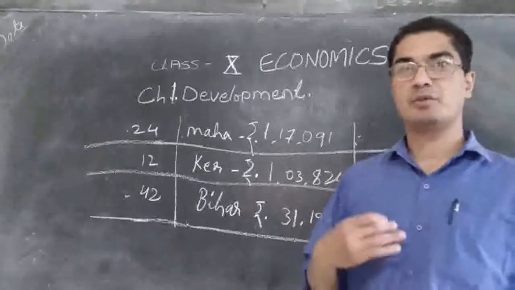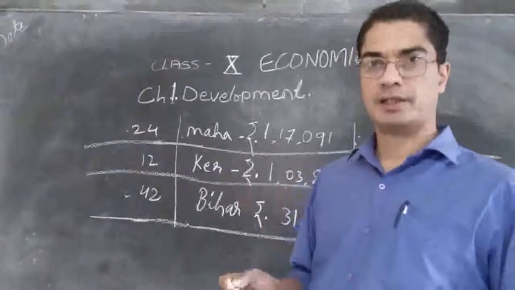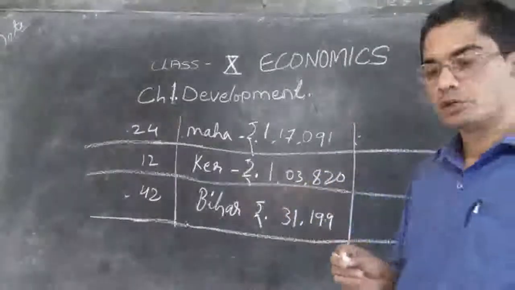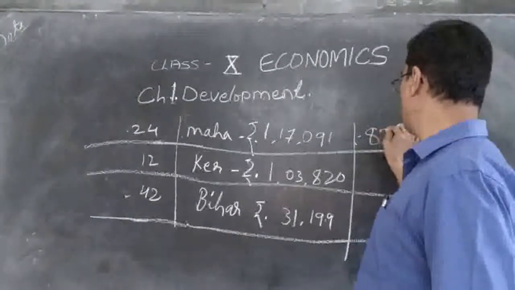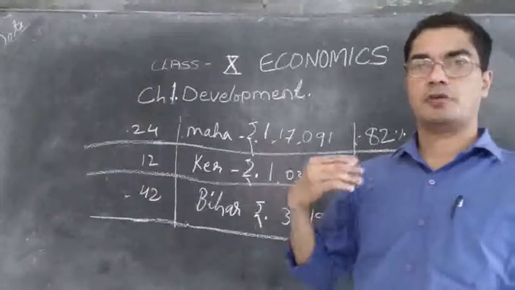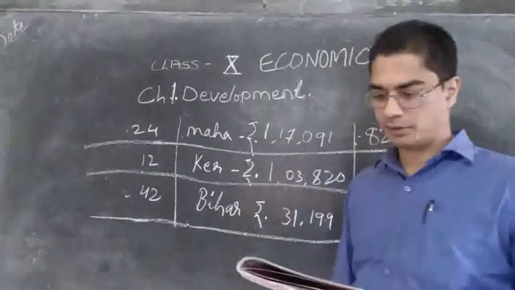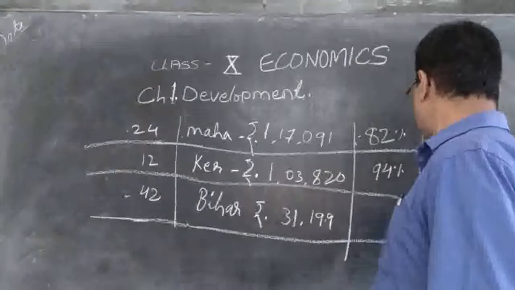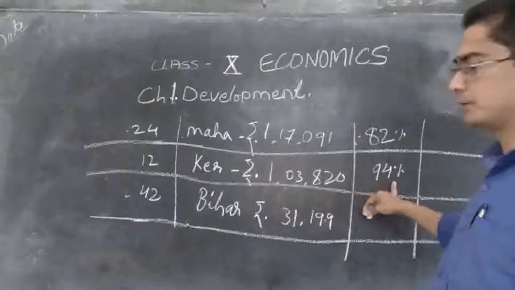How much are they able to read and write? Literacy means people who are able to read and write. Let's see what percentage of the people are able to read and write in these states. In Maharashtra, 82% of the people are able to read. Out of every 100, 82 people will be able to read and write. They know how to read and write. And in Kerala it is 94. 94% of the people will be able to read and write in Kerala.